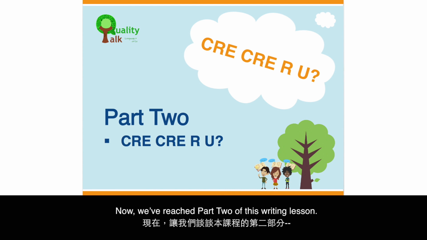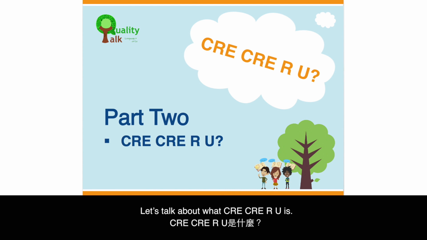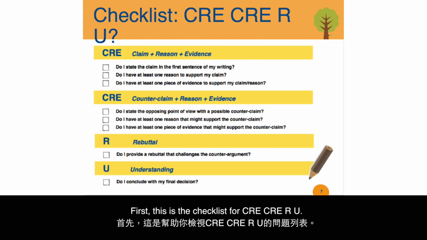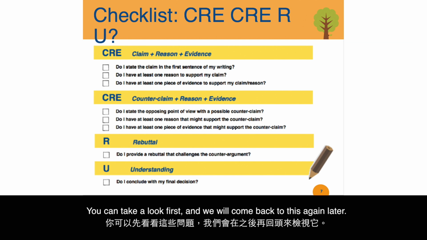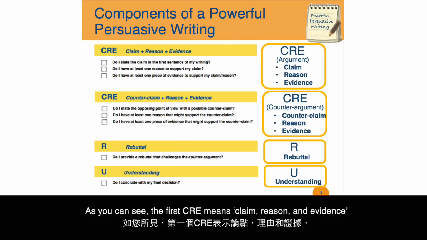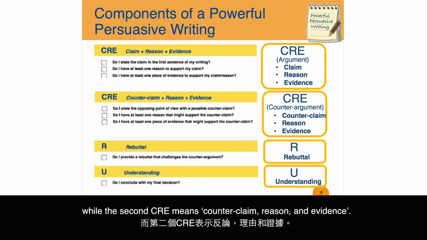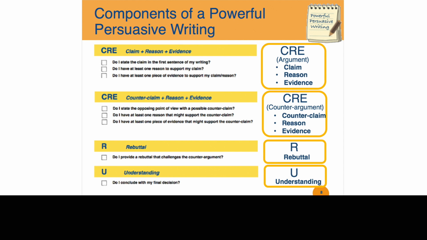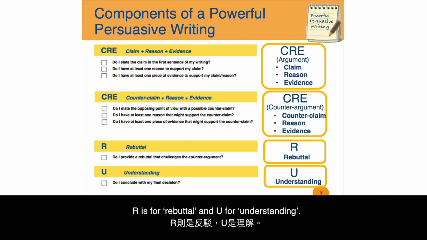Now we've reached part 2 of this writing lesson. Let's talk about what CRAY-CRAY-RU is. First, this is the checklist for CRAY-CRAY-RU. You can take a look first, and we will come back to this again later. As you can see, the first CRAY means claim, reason, and evidence, while the second CRAY means counterclaim, reason, and evidence. R is for rebuttal, and U for understanding.